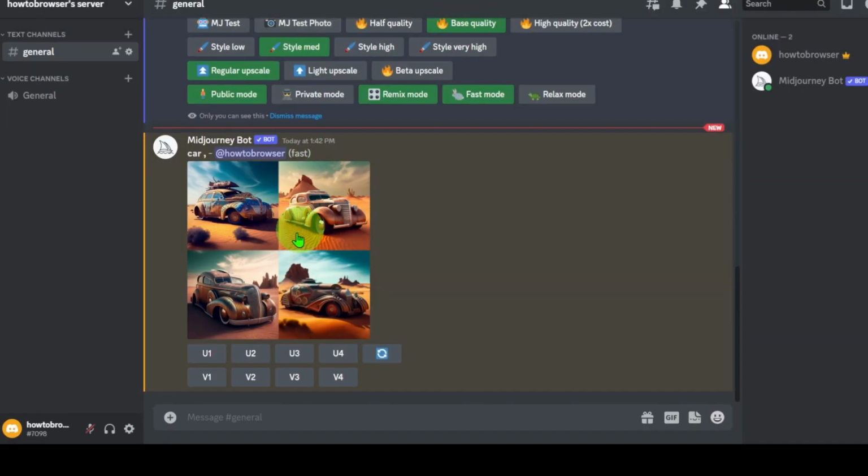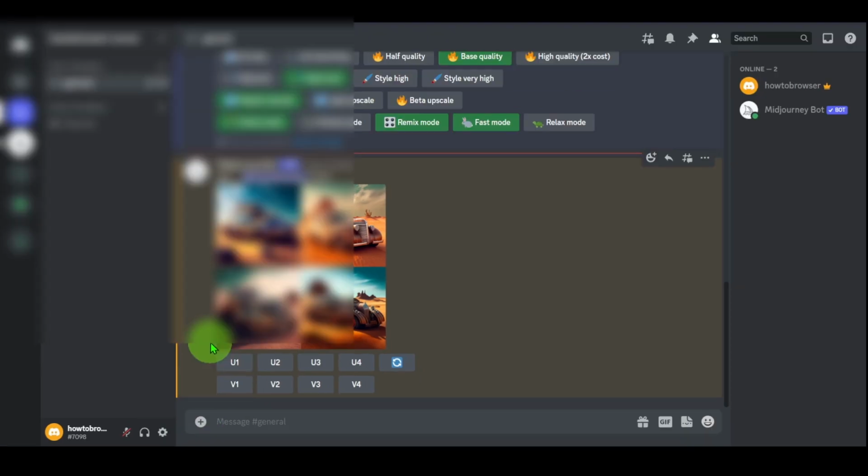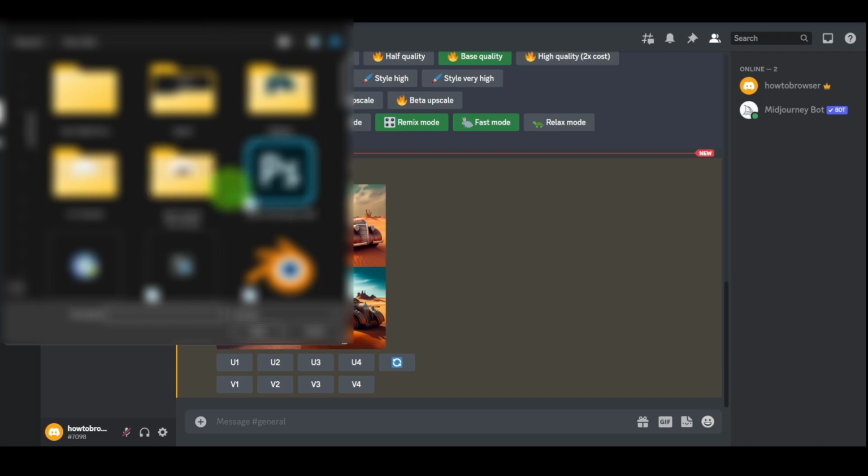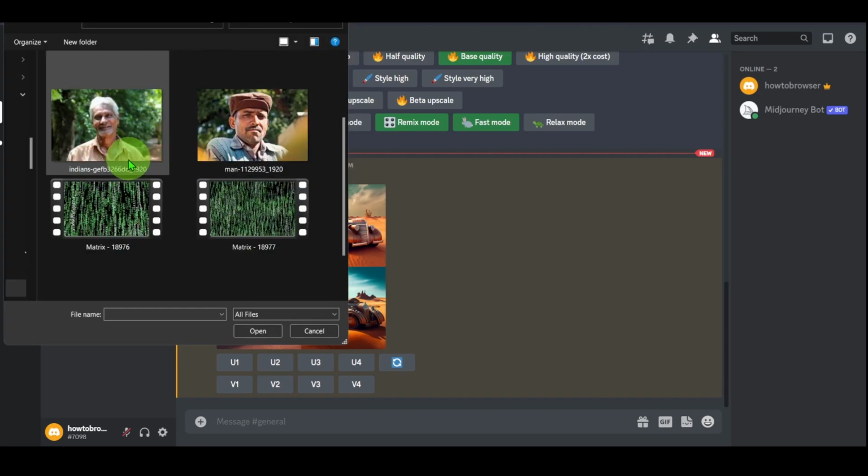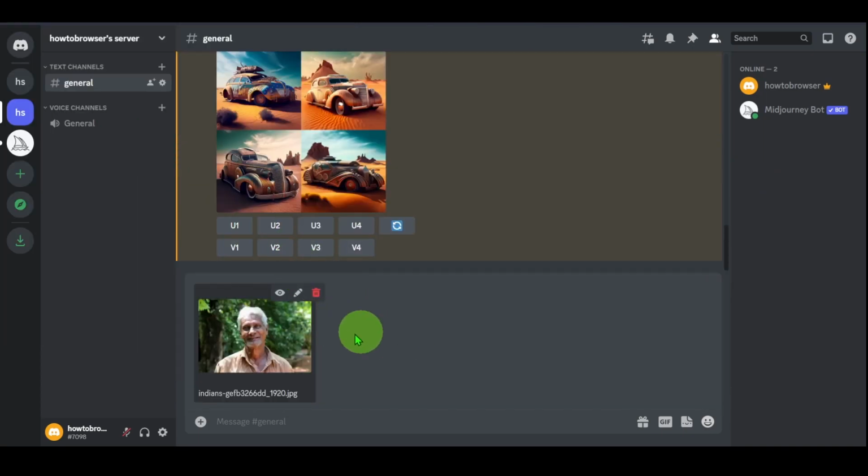Now let's say you want to use some reference. Click on this plus and then this icon, and then select upload a file. And from here you can select your file. Okay, you can select your reference here. I'll be using this one, enter.